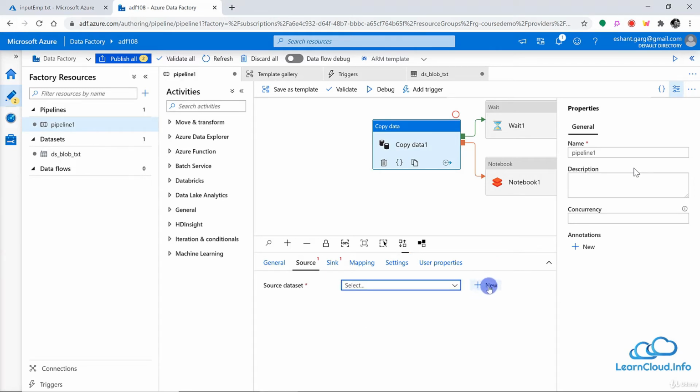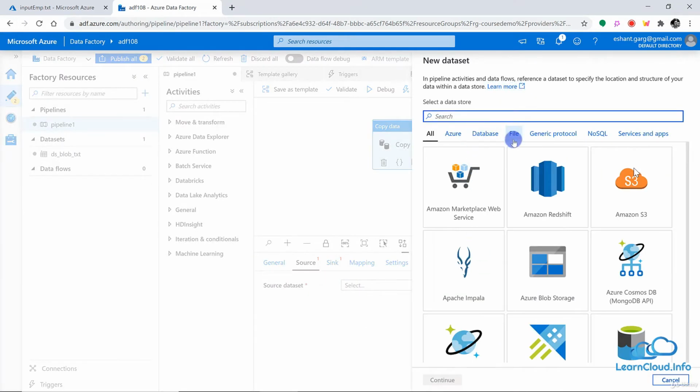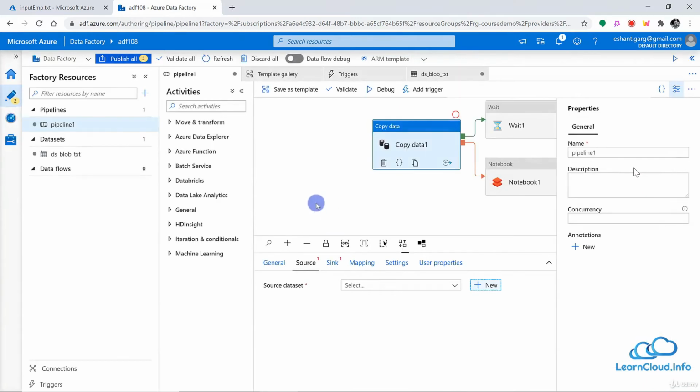and once again if required we can also create a new data set right from here. So if we click here, it will create new data set, and while creating data set we can also create a linked service. So I hope by now it should be very clear how we define the dataset and linked service. Let me go back to my slides and just quickly revise all the points we just discussed.